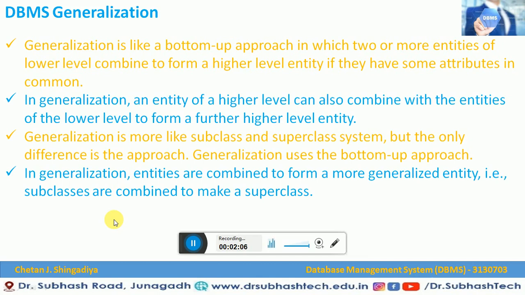So whenever we have some common attributes, we combine those common attributes and generate one entity, from lower level to higher level entity. That is nothing but generalization.